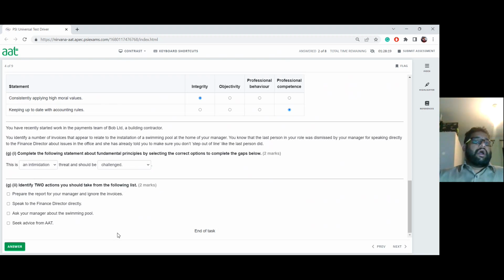The next one is, identify the two actions you should take from the following list. So from that previous scenario, prepare the report for your manager, ignore the invoices.